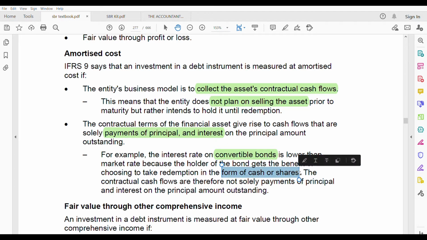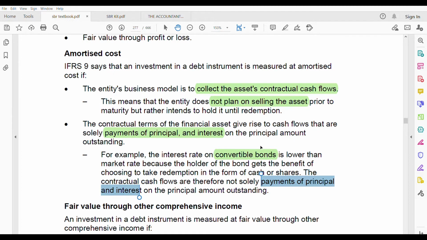after you are converting it, either you will receive it in the form of cash or you will receive it in the form of shares, right? That is the meaning of a convertible bond. You can convert the bond to equity or cash. So you'll be receiving either cash or shares. But that means these contractual cash flows are not only the principal amount and the interest amount. Therefore, for a convertible bond, you cannot use amortized cost.